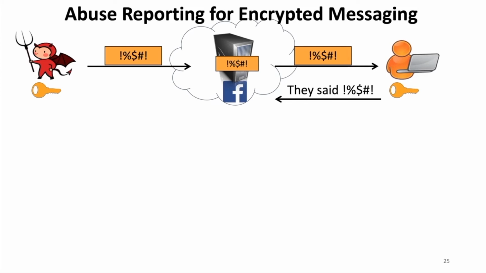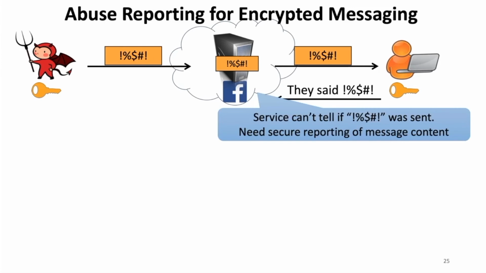Just to give you some background on abuse reporting, this is a problem that's faced by all people who run platforms that provide end-to-end encryption, where if a sender is malicious and sends something abusive to a receiver, encryption makes it hard to report that message to the platform. Because if the platform doesn't ask for additional verification that the reports are genuine, then a malicious receiver could themselves report whatever they want and abuse the abuse reporting system.